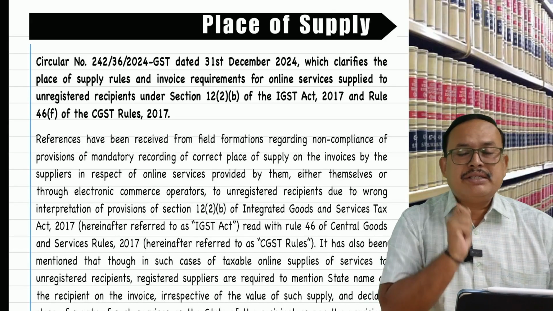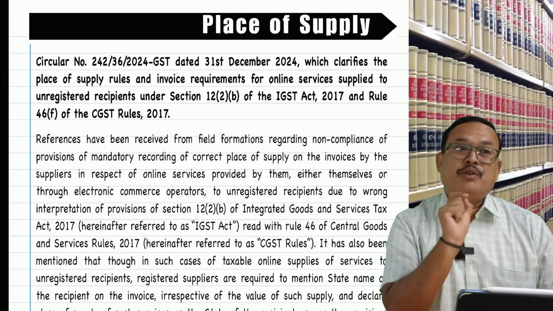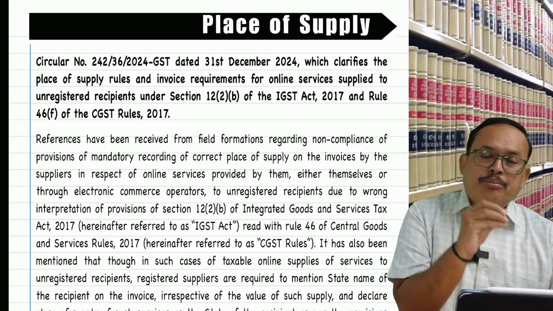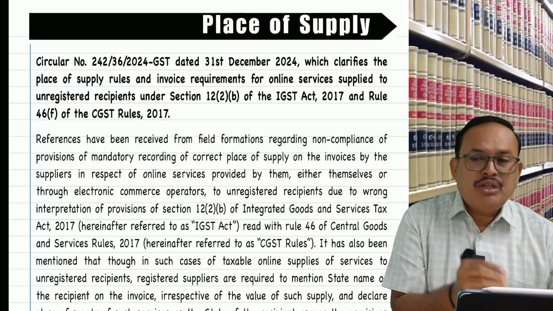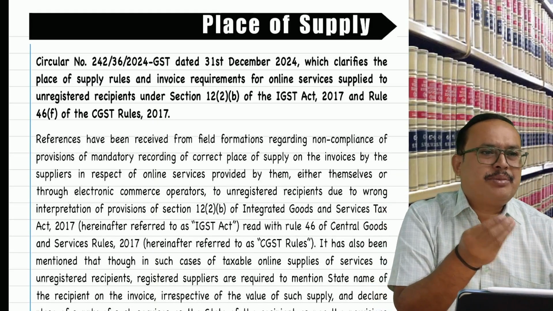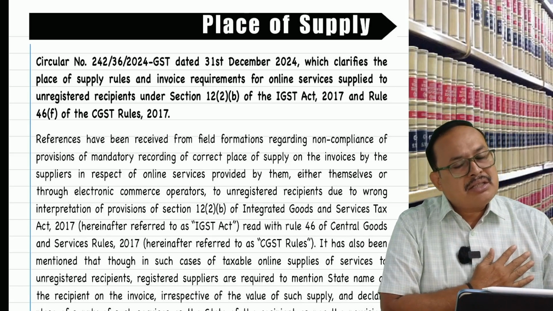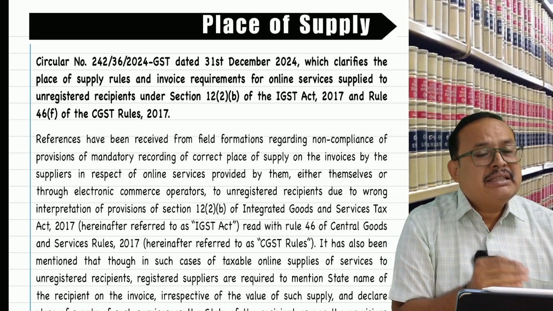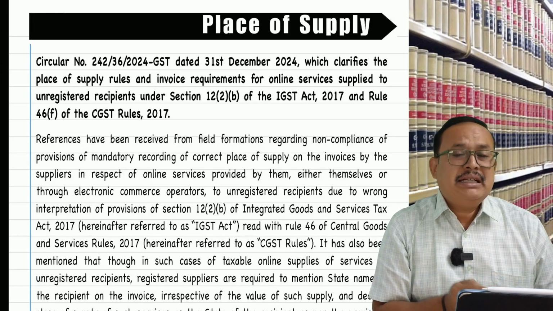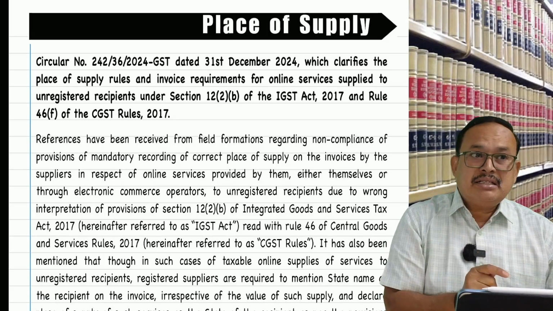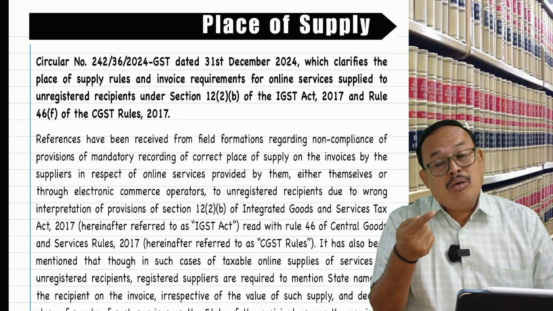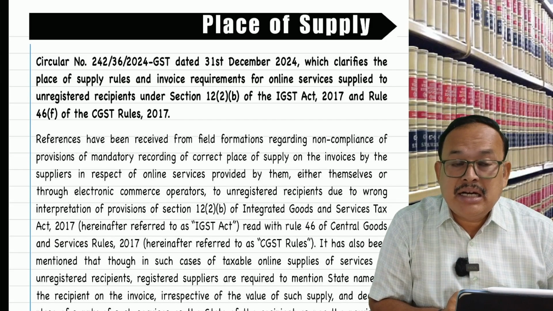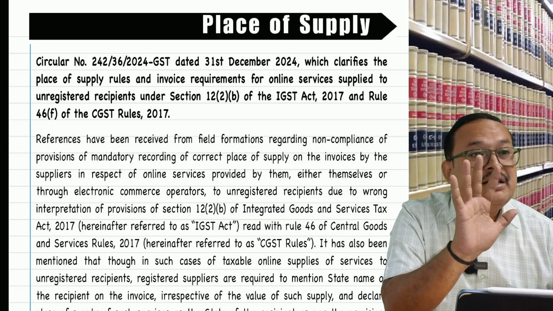Rule number 46, clause F, says that where a registered person supplies goods or services to an unregistered person, the supplier is not required to mention the address of the recipient in the invoice unless the recipient wants it, where the value of supply does not exceed rupees 50,000.